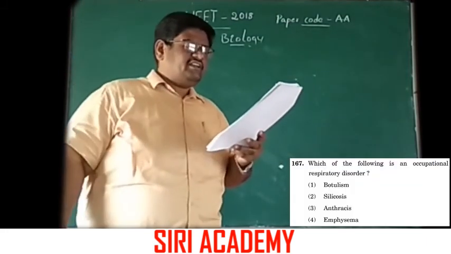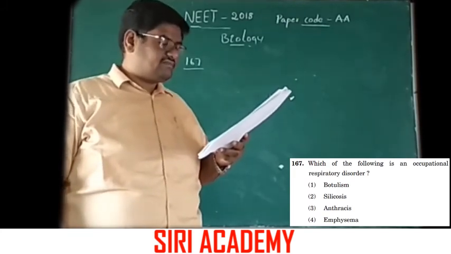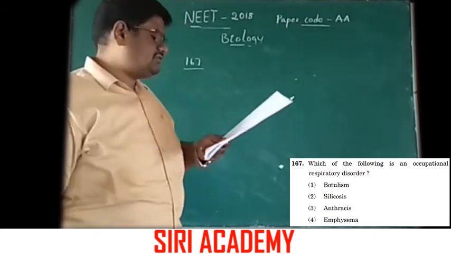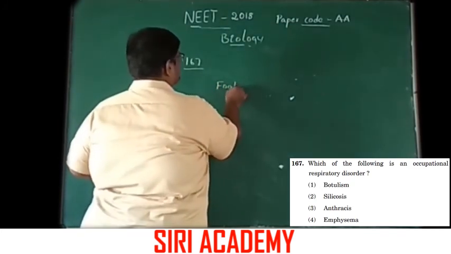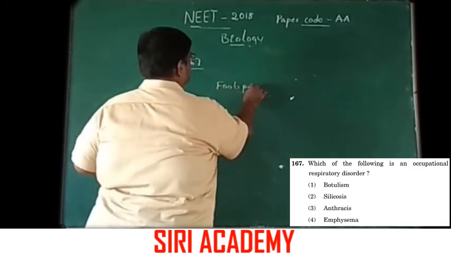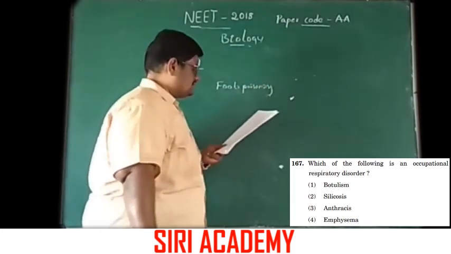Which of the following is an occupational respiratory disorder? 1. Botulism. Botulism is the food poisoning.